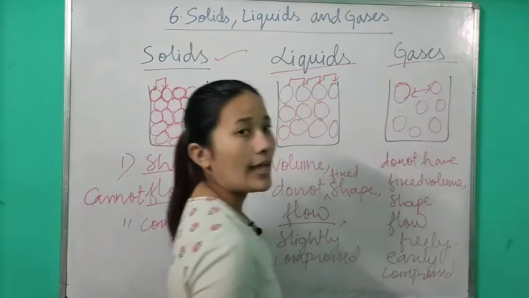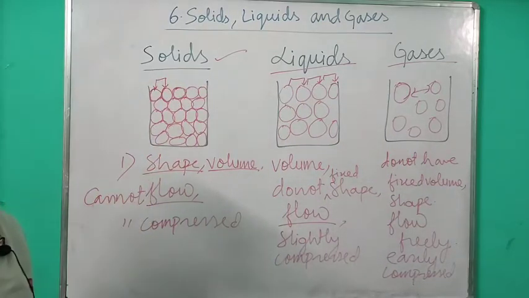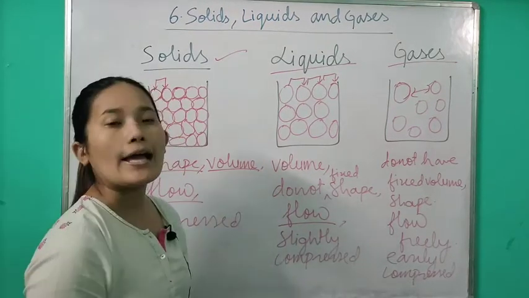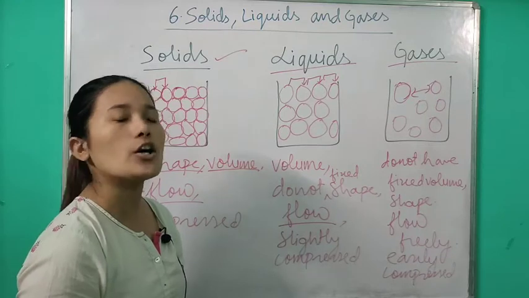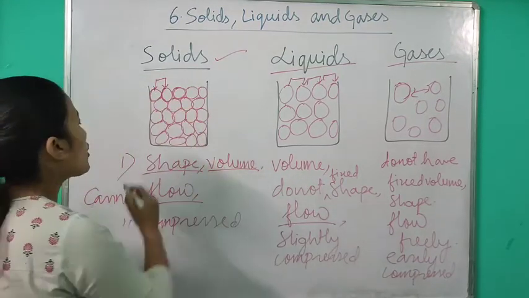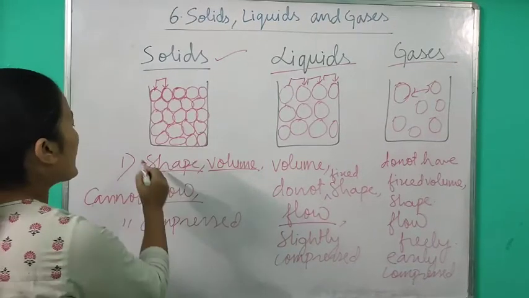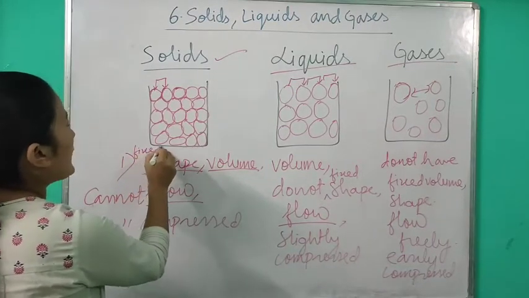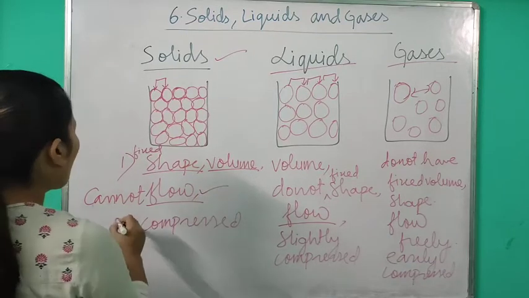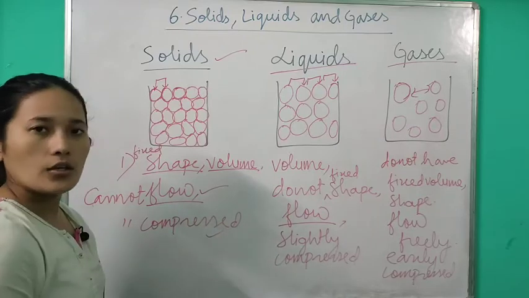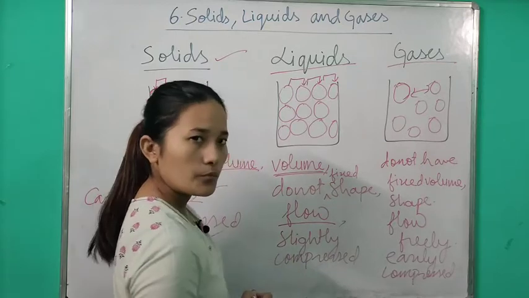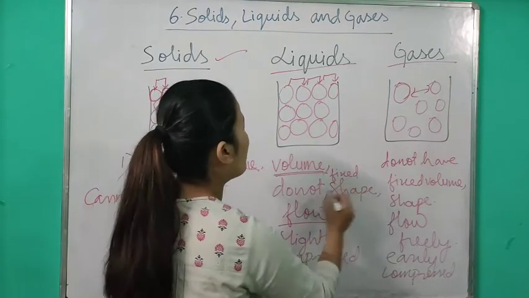So you can see that solids, liquids and gases have different characteristics because of the arrangement of atoms or molecules. Now in case of solid, what are the characteristics? Solids have fixed shape and volume. Solids cannot flow, they cannot be compressed. Now in case of liquids, they have fixed volume but they do not have fixed shape.